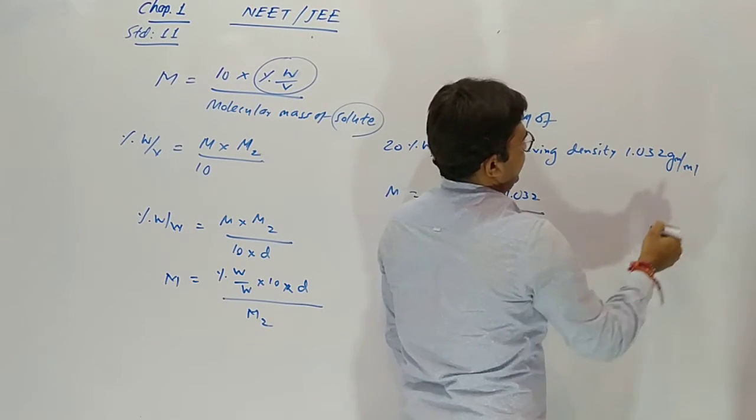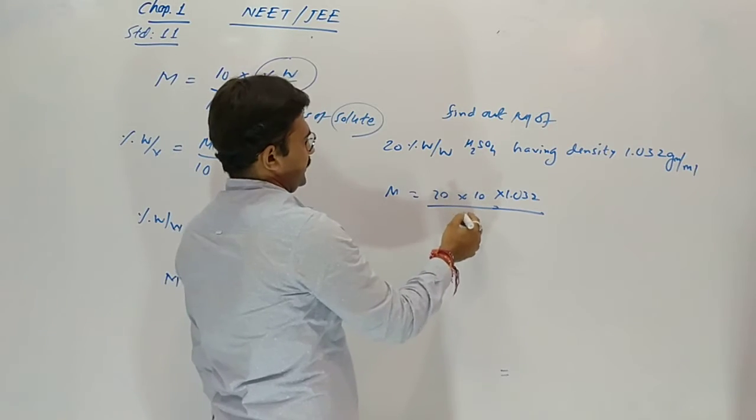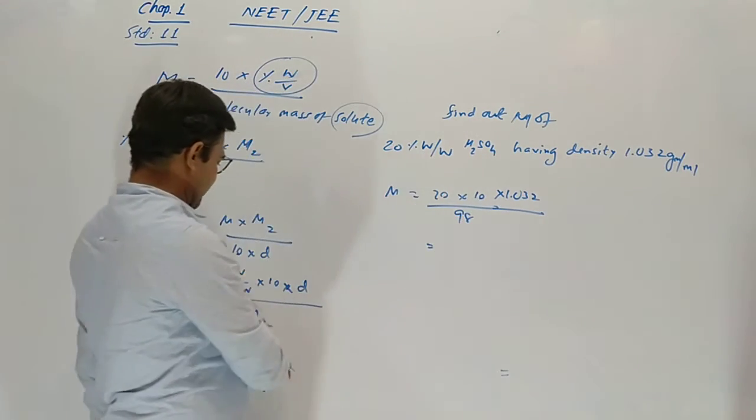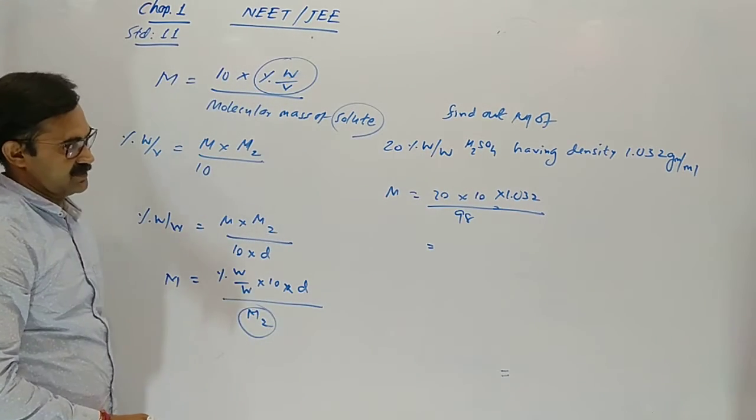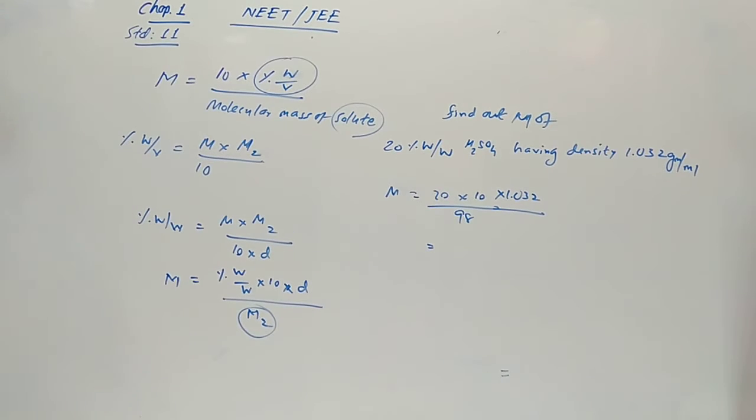The density unit is gram per milliliter, and M2 means the molecular mass of the solute. So 20 into 10 means 200, multiplied by 1.032, then divided by 98.